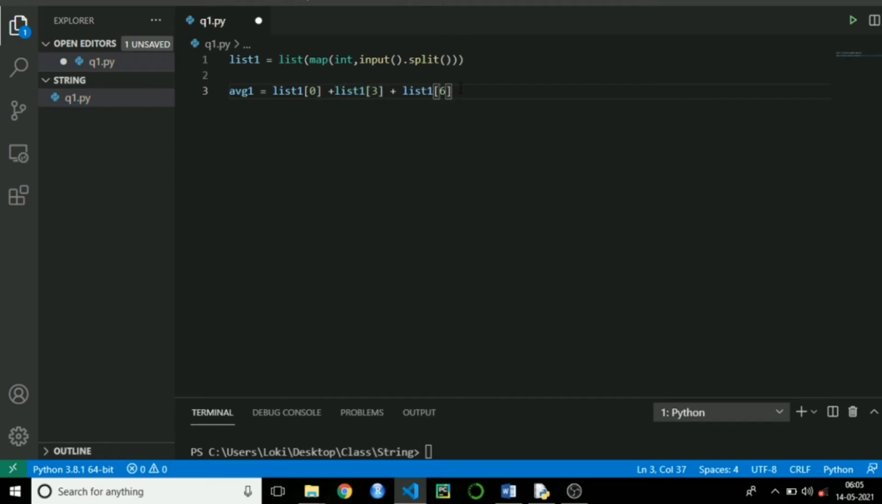If you sum these 3 values, you are going to get the sum. Here your task is to get the average. That's why I am dividing the whole thing by 3. So if you divide the whole thing by 3, you will get the average of trainee 1. I will copy this and paste this for trainee 2 and 3.